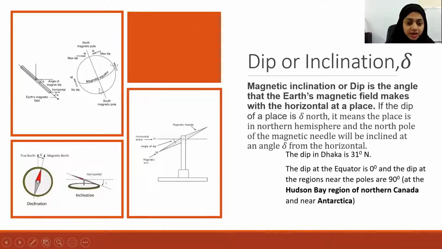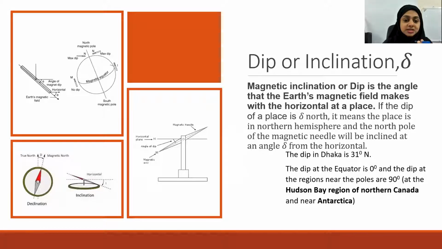Here, you can see the globe, right? When we place a magnetic compass, suppose this is a magnetic compass and this is the north pole of the compass and this is the south pole of the compass. We know why it is facing towards the north and south, because this north pole is attracted by the magnetic south of the earth and the south pole is attracted by the magnetic north of the earth. That is why the magnetic compass always directs along the north-south direction.